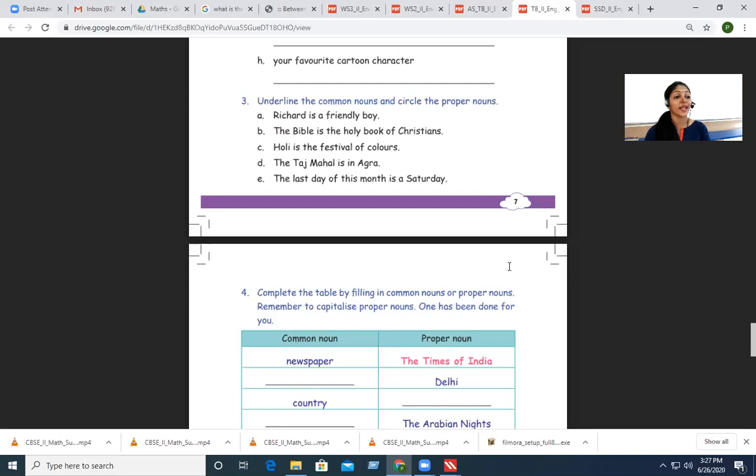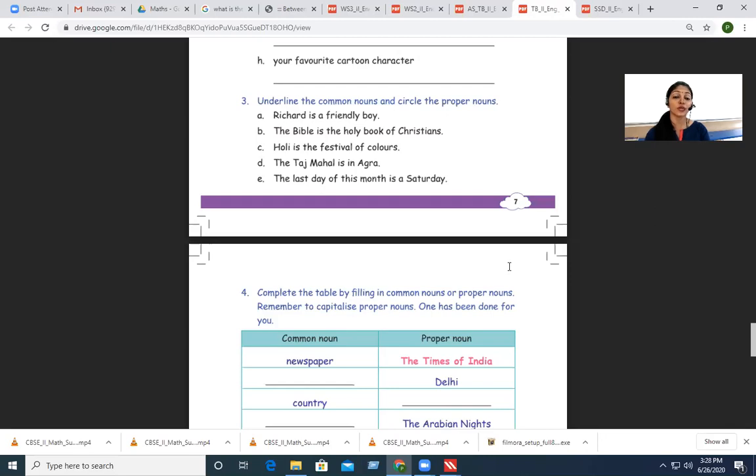Okay. The last day of this month is a Saturday. I repeat, the last day of this month is a Saturday. So which is the common noun and which is a proper noun? Remember that a proper noun is always written in a capital letter, isn't it? It starts with a capital letter. Well, Saturday is a proper noun. We learned that days of the week and months of the year are proper nouns. In the same way, Saturday is also a proper noun.